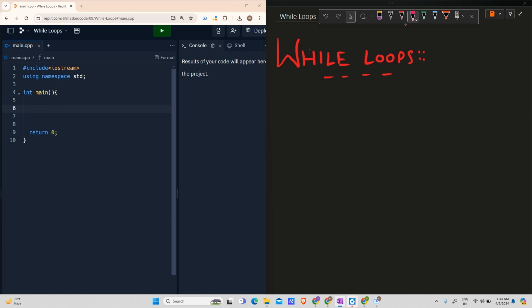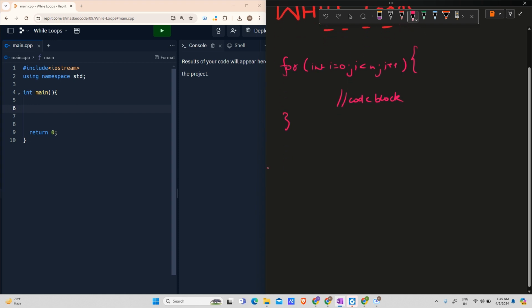In the for loop, the syntax looks something like for int i equals 0, i less than n, i plus plus, and this is the code block which you have to execute iteratively. This is our for loop. In the while loop, things change, not all but some things. This is my initialization, this is my condition, and this is my updation. The while loop states that I am only bothered about the condition: while condition, and this is my code block.